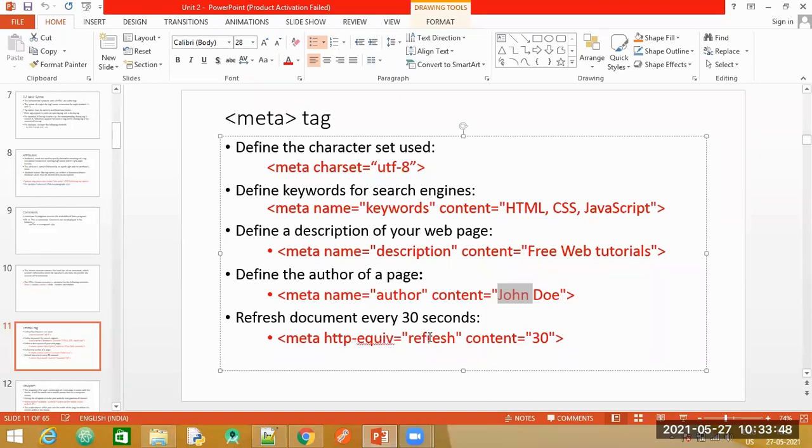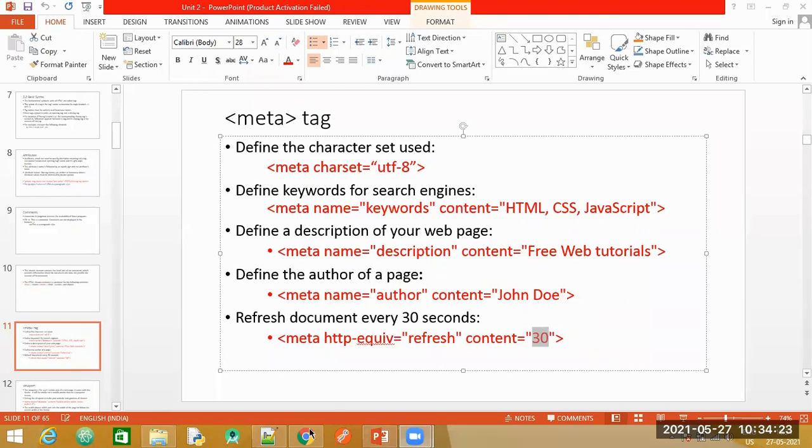And then next you have a meta http-equiv, and the value here is refresh, and I have specified the content as 30. It means that this particular web page should automatically be refreshed, even if the user is not active on that page. He's just opened it in the browser and is continuing with some other work. If there is some data to be fetched from the server, you automatically update this page. Then again, we are not going to make use of the last one, okay? But when you design basic websites, for the examples that we do, you can specify this in the head portion.